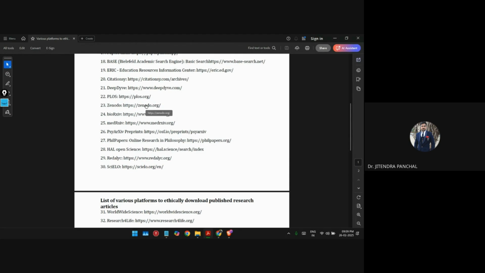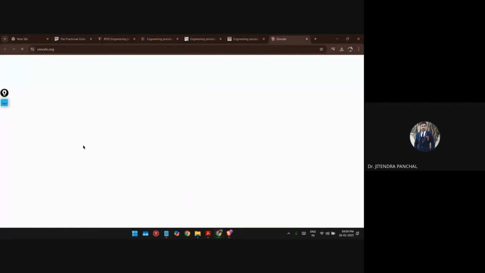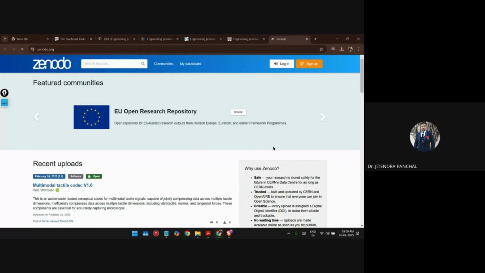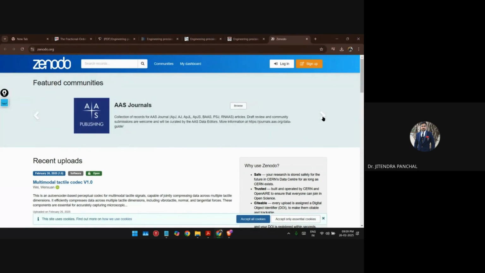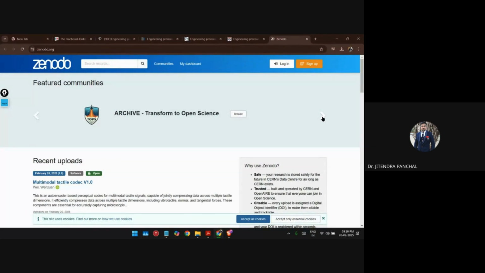Let me show you one more, the last one, that is Zenodo. This portal is again very useful, and it contains many different kinds of repositories, like the European Open Repository, AAS journals, Archives, Transformation to Open Science, and the Generic Mapping Tools.